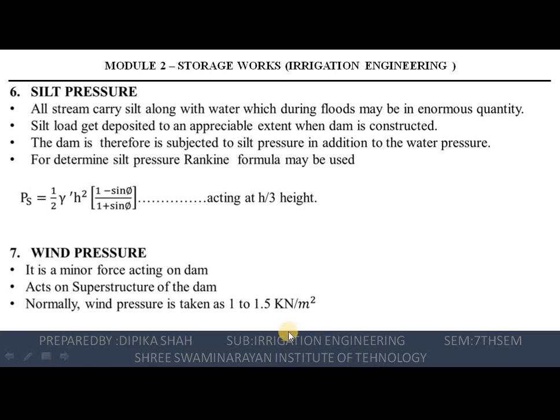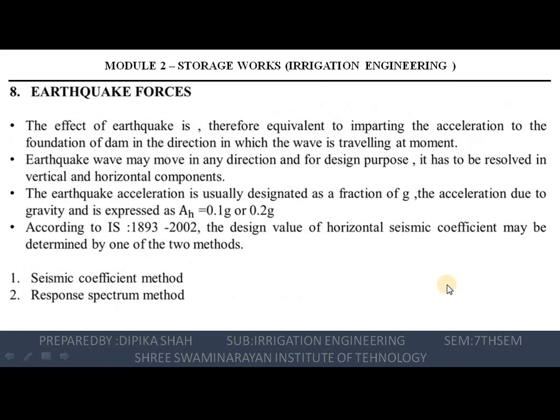And the last one is the earthquake forces. Earthquake forces can be calculated as equivalent to imparting an acceleration to the foundation of the dam in the direction in which the wave is traveling at the moment. The earthquake wave may move in any direction for the design purpose.